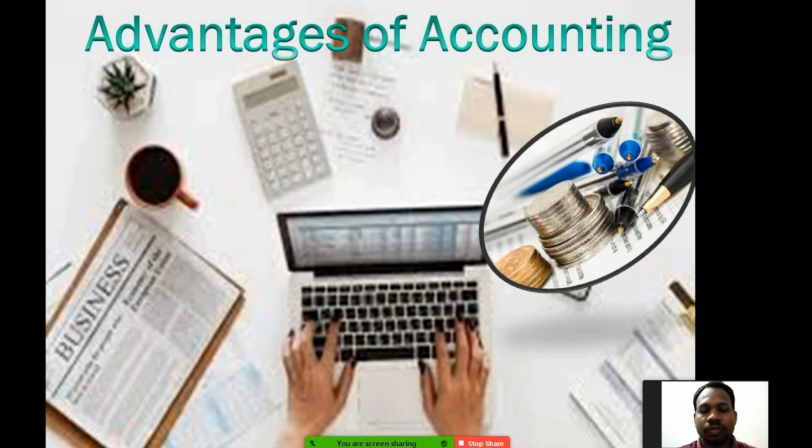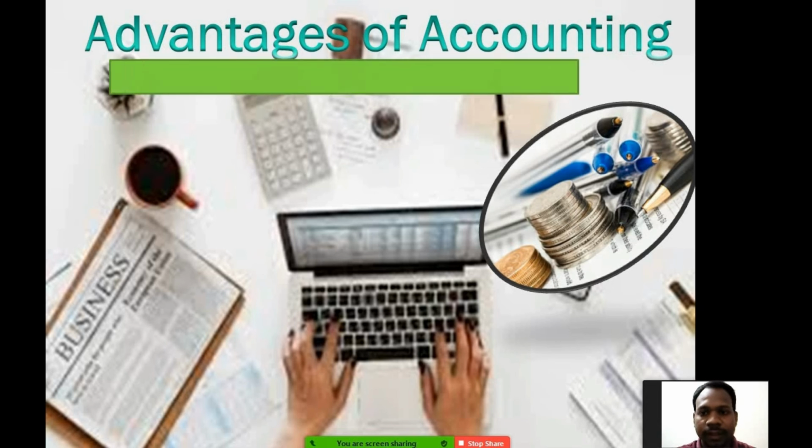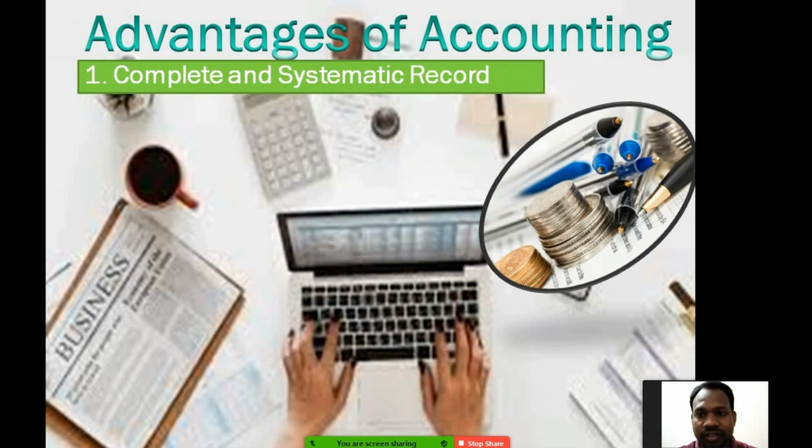Now let's see the advantages of accounting. Why is accounting so advantageous for the business? The first is that it's a complete and systematic record. As I told you, there is a system called the double entry system. It's a complete and systematic way of recording, a kind of scientific way of recording transactions in a business.